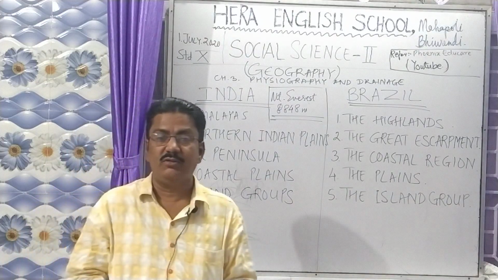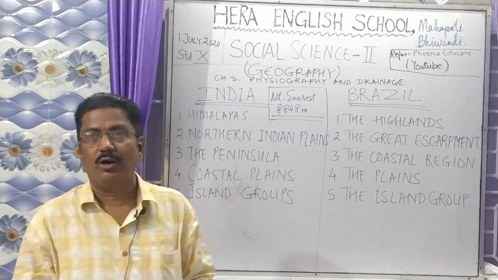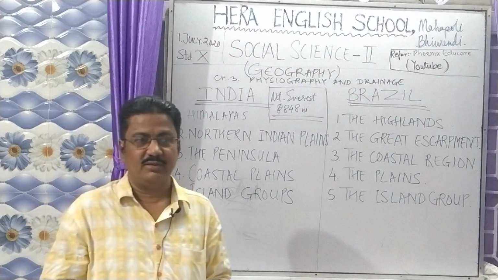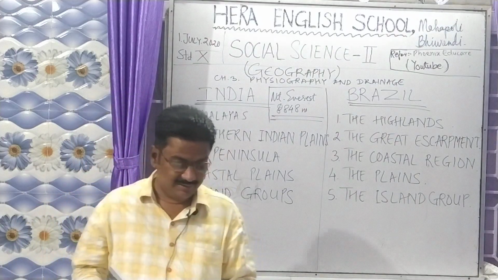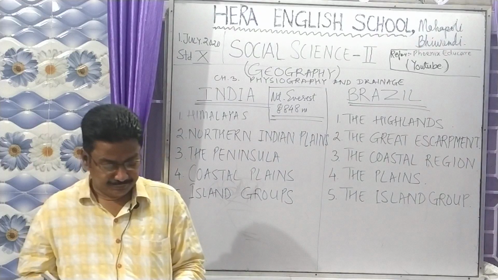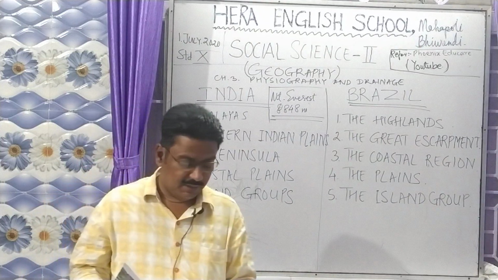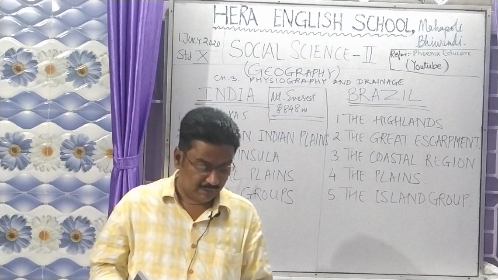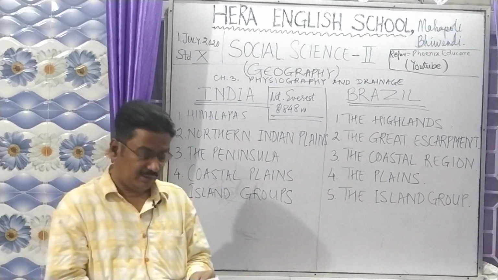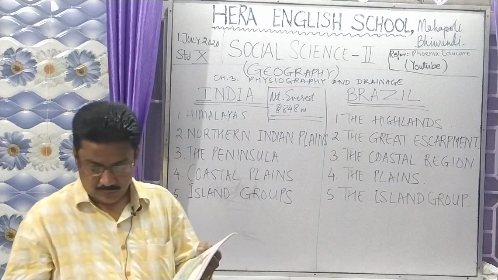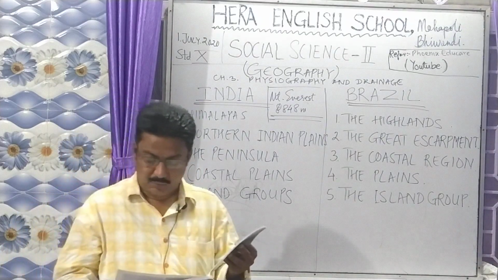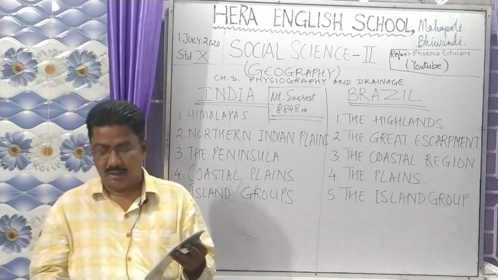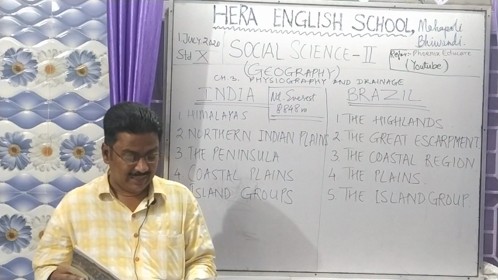Rain shadow area means where there is less or no rain. And this area, which is on the other side of the escarpment region, is known as the drought quadrilateral. On one side towards the coastline you have the escarpment region, and on the other side of the escarpment region you have the drought quadrilateral.